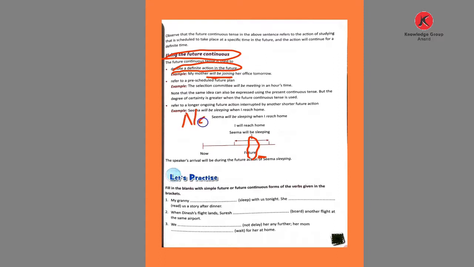So now he is talking about the sentence. What? Mother, the action of joining office. What? Tomorrow. Tomorrow, office timing, joining. Refer to a pre-scheduled future plan. Pre-scheduled, not just scheduled but pre-scheduled.